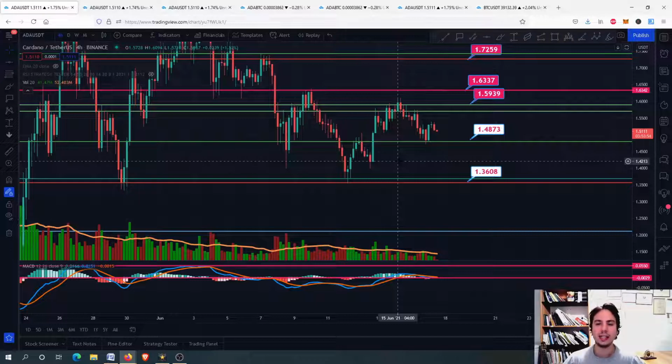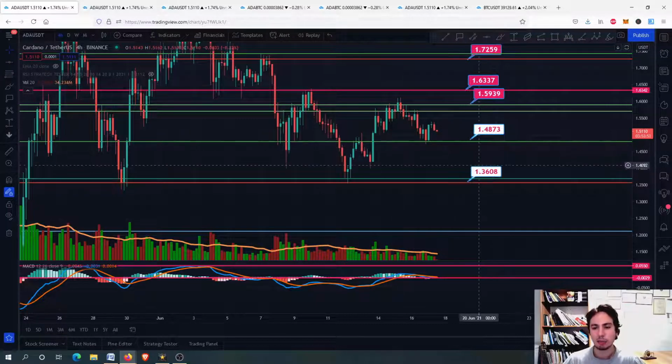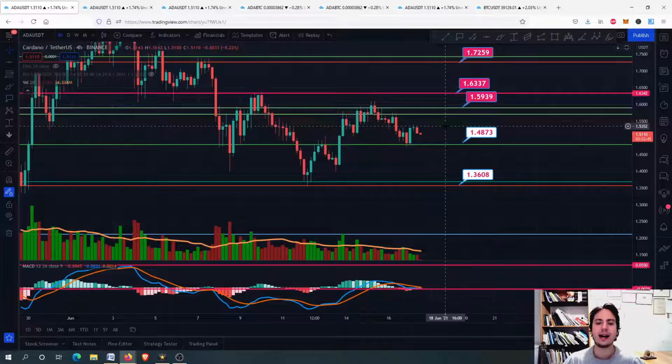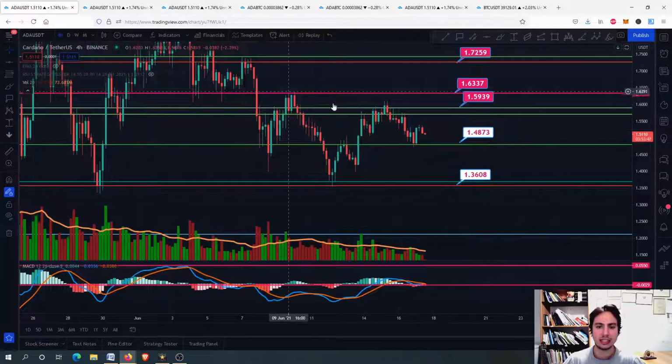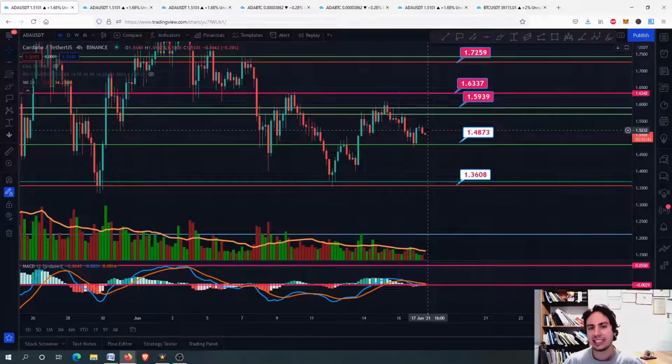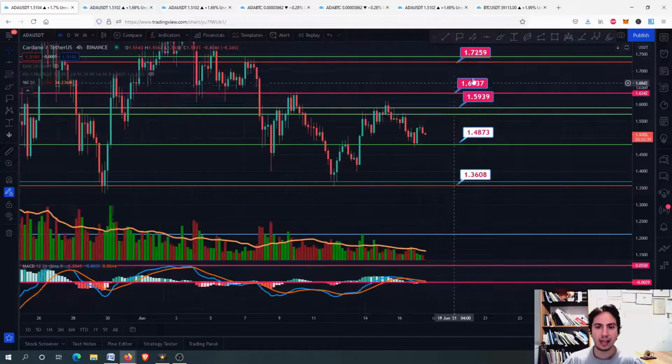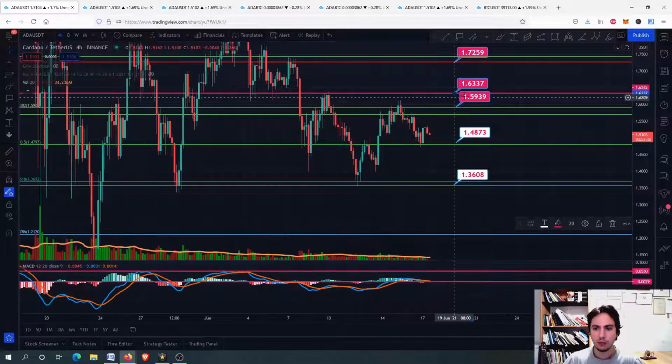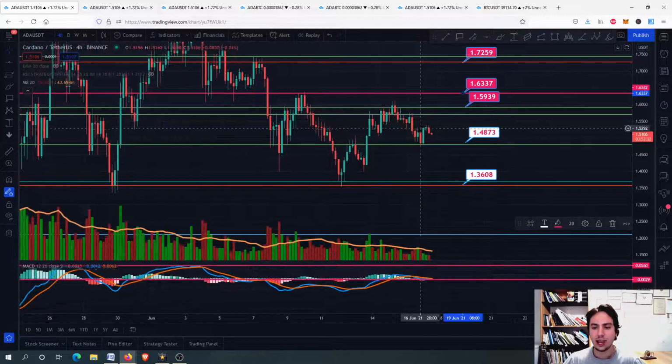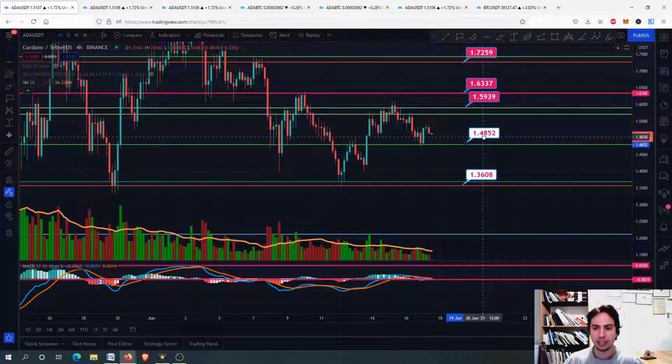Now let's go quickly to our technical analysis guys. Support resistance levels, where are we right now? We are forming higher lows, as you can see, lower highs. We are eventually getting into a squeeze momentum. We will analyze it further afterwards, but right now let's see the most important line, the 1.63, 1.59, which we approached back on 15th June guys. And now we stopped at the 1.48 support level.